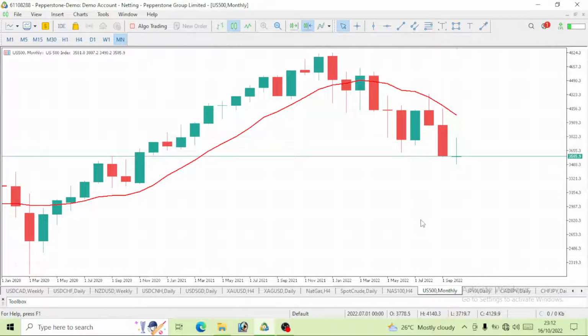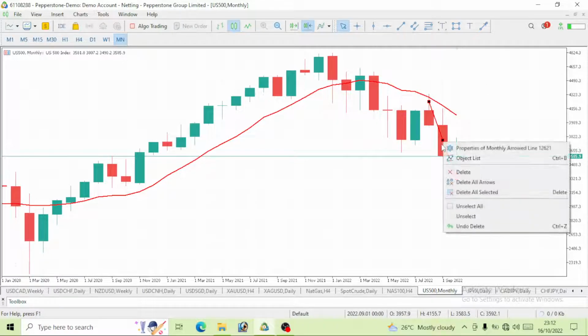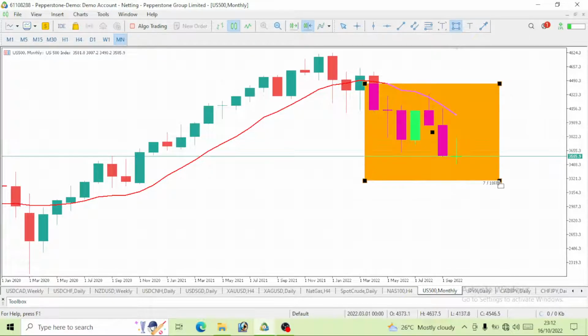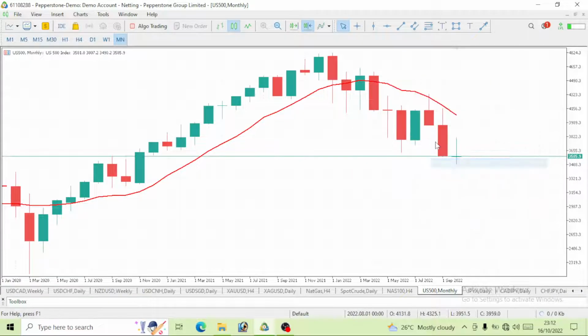And once these stocks fall, then definitely we will see it reflect on our S&P 500. It will continue to fall. So as long as there is an increase in interest rates, we will continue to see a bearish move on S&P 500, unless they start reducing it, and then we will start seeing that bullish move. If not, we are still on a bearish move on S&P 500. That is on the monthly time frame. We are bearish and the price is below the 10 period moving average.